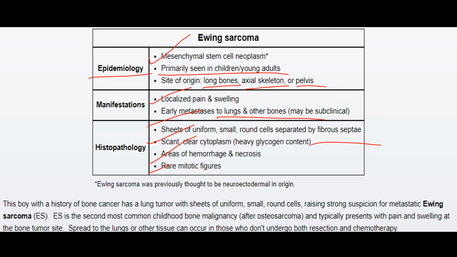and rare mitotic figures. This boy with a history of bone cancer has a lung tumor with sheets of uniform small round cells, raising strong suspicion for metastatic Ewing sarcoma. Ewing sarcoma is the second most common childhood bone malignancy after osteosarcoma and typically presents with pain and swelling at the bone tumor site. Spread to the lungs or other tissue can occur in those who don't undergo both resection and chemotherapy.